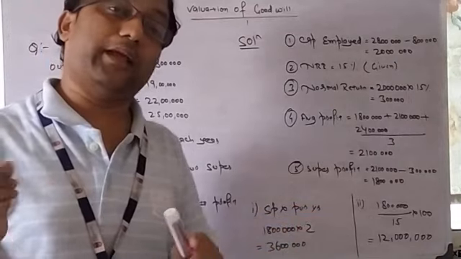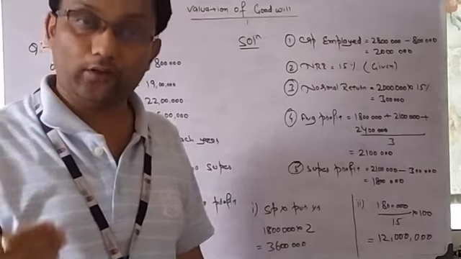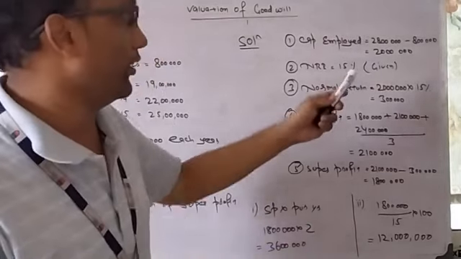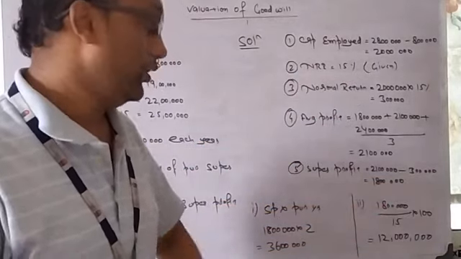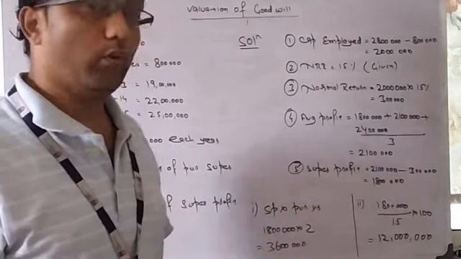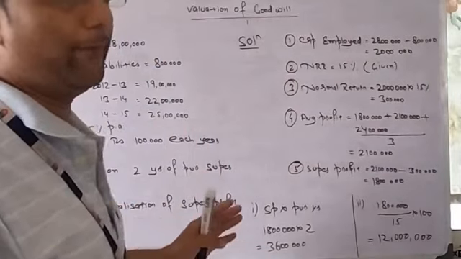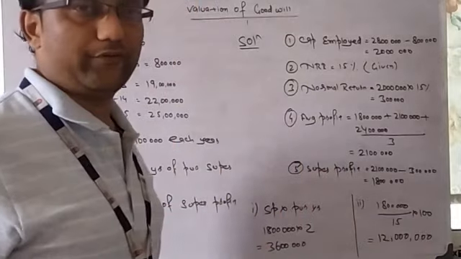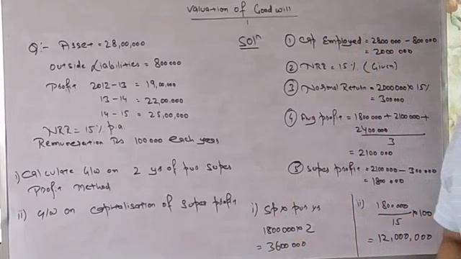And now if it is the capitalization of super profit method, the formula will be super profit by normal rate of return into 100. Super profit is 18 lakh, normal rate of return is 15%. So 18 lakh by 15 into 100 will be 1 crore 20 lakh. So this is an example on capitalization of super profit and normal super profit method. Hope you all have got the basic idea from the 2 examples.